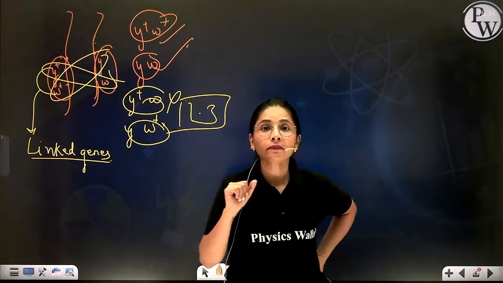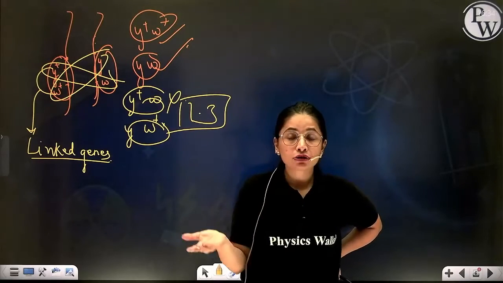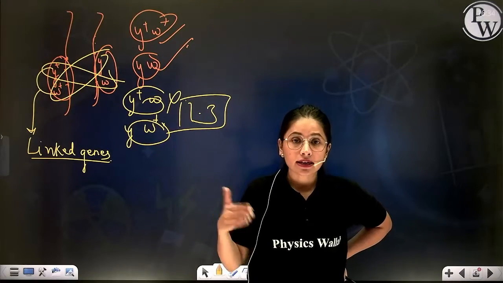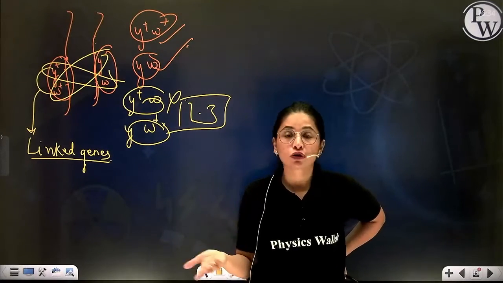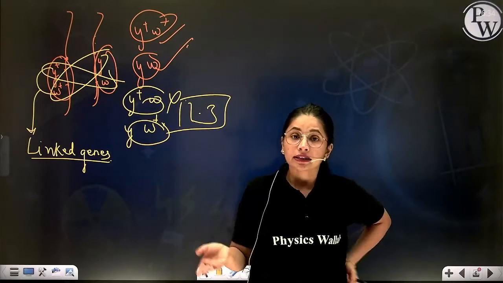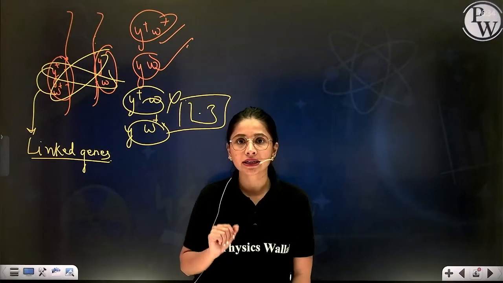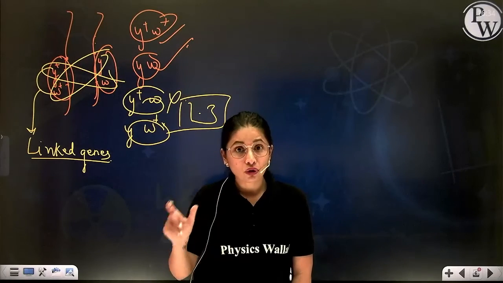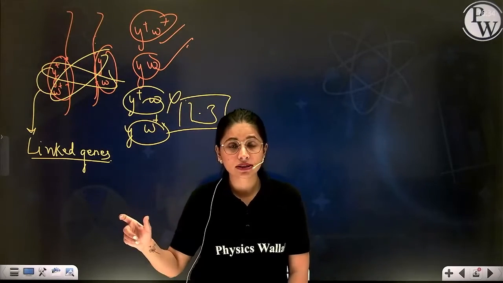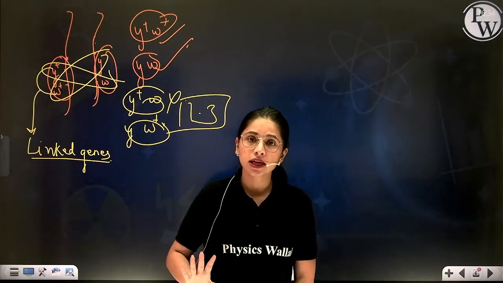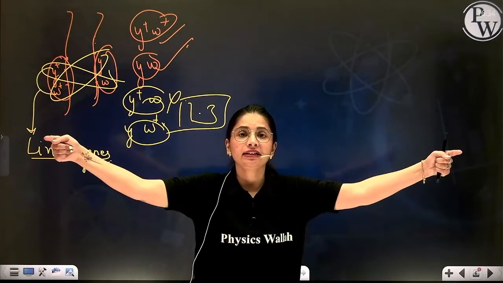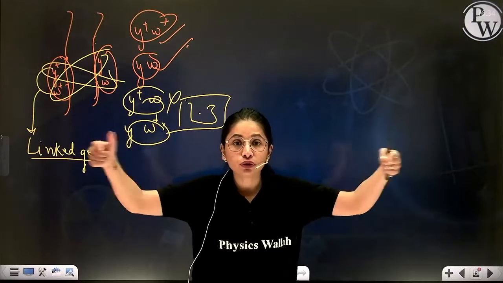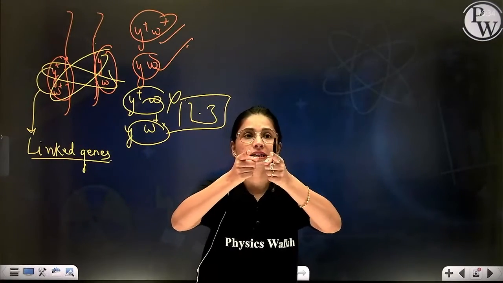Now you will think, ma'am, Mendel also chose 7 characters. His characters controlled by genes were also located on the same chromosome. Then why did Mendel not get this linkage? Because beta, Mendel studied genes controlling those characters located on the same chromosome but very distantly. They were not closely present.